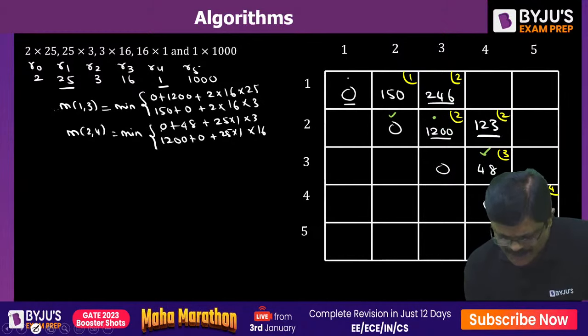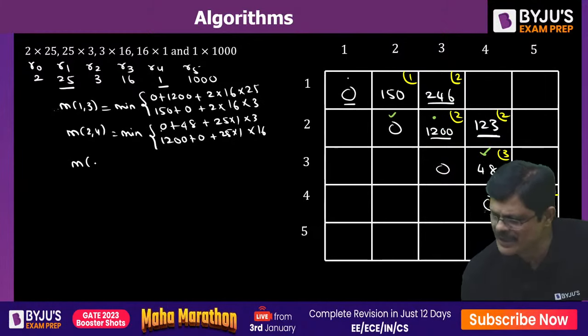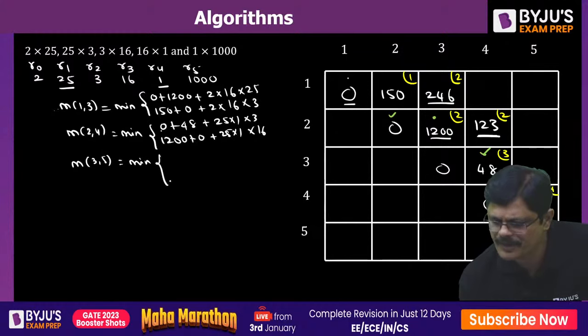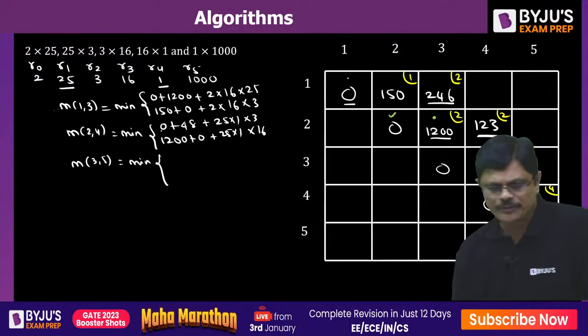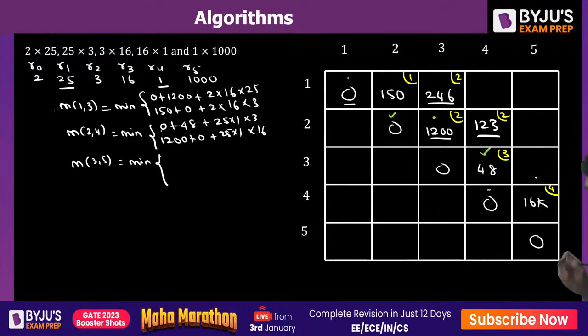Now let us see M3. What is the next one? M35. Minimum of. By observation for this fellow. Okay? Now look at this, sir. I am out of the screen. I am filling this fellow. What you need to do? 0 plus 16K, this is useless, so throw it in dustbin. The other one is 48 plus 0. This is important for us. 48 plus 0 is important for us. Are you able to follow?